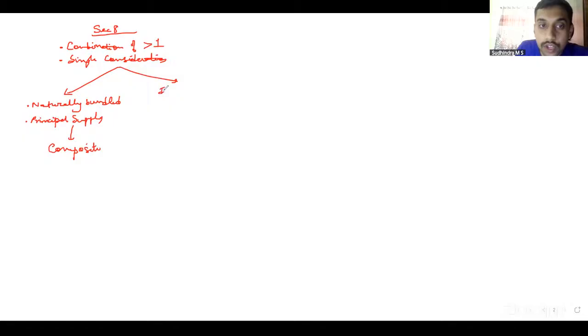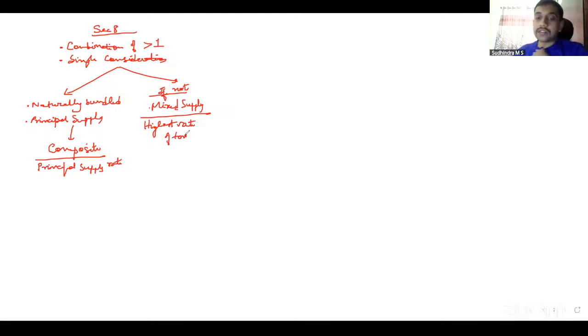If any of those 2 conditions is not satisfied, if they're not naturally bundled or there is no principal supply, then it has to be mixed supply. If it is a composite supply, the tax rate applicable to the principal supply will be applied. If it is a mixed supply, the highest rate of tax among them would be applied. This is the discussion with regard to composite and mixed supply.